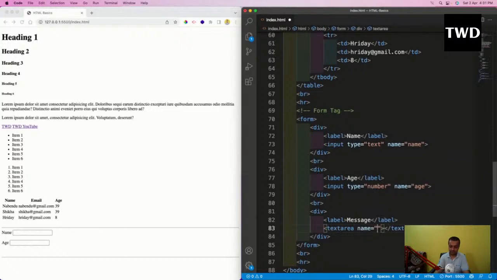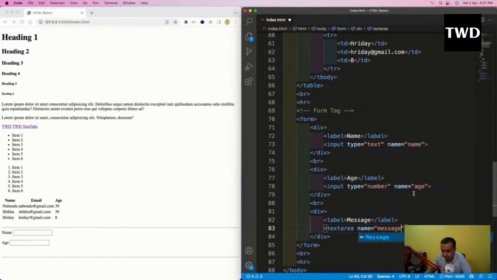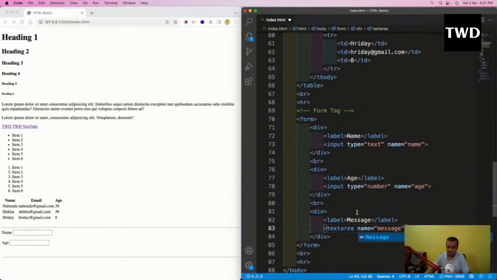Okay, I forgot to tell about the name. So name is something which uniquely identifies this input. I have given a name for age, and anything unique you can give. Why do I have to give something unique? Because all of this data will go to the backend. I'm not going to teach backend here. Backend is a bit complicated, and anyway, today we are not even learning React.